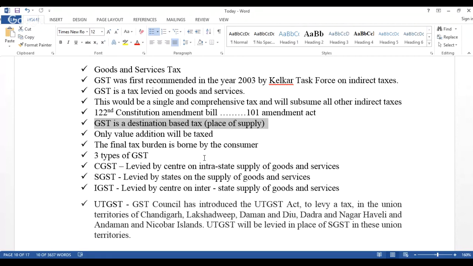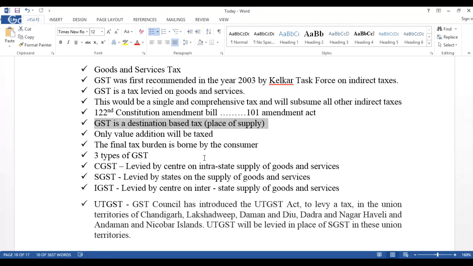And the last one, if you can look at this, is the UTGST. It stands for Union Territories GST, and it was introduced by the GST Council to levy a tax in the Union Territories of Chandigarh, Lakshadweep, Daman and Diu, Dadra and Nagar Haveli, and Andaman and Nicobar Islands. Right?